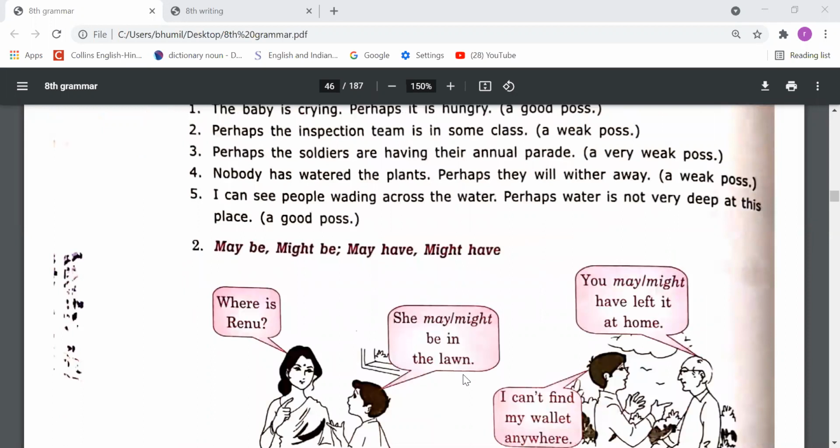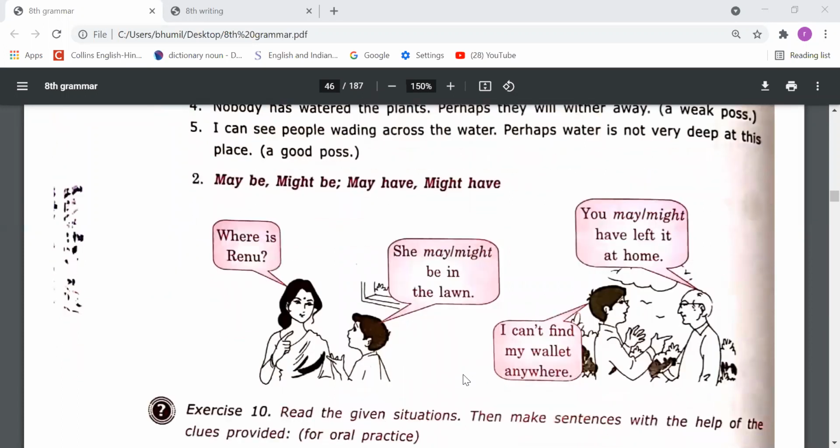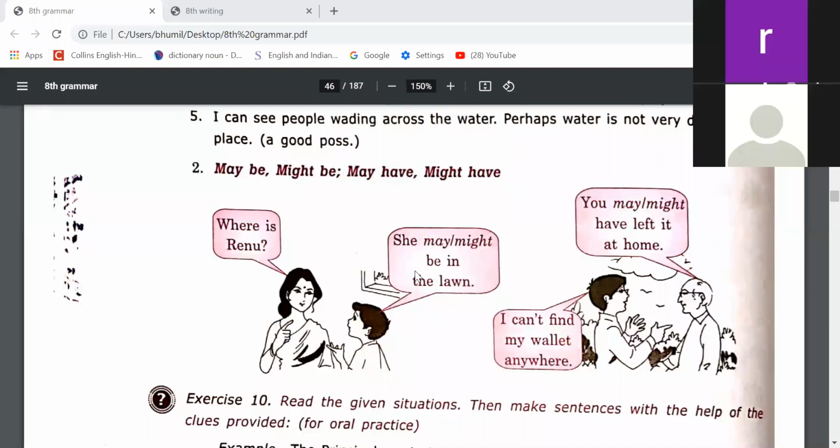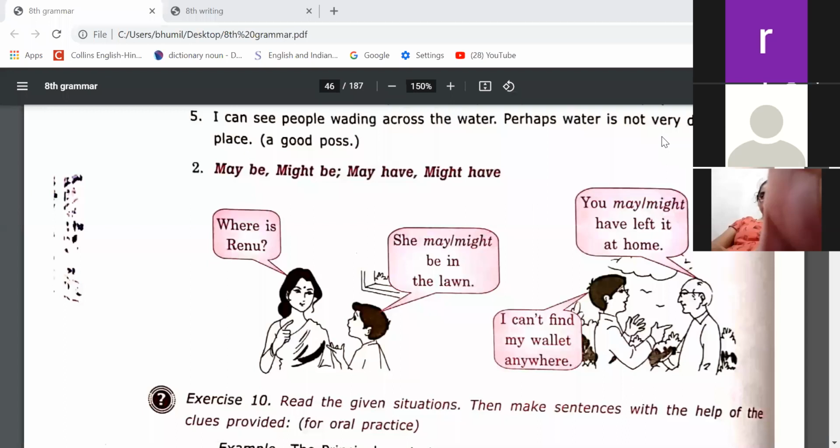Now please come to the next point. Maybe, might be, may have, might have. Okay. Where is Renu? She may be or might be in the lab. You may have left it at home. I can't find my wallet anywhere. So dear students, maybe or might be you can use with the be form. So whenever you have to show possibility and you want to use the be form, you can use either may be or might be.